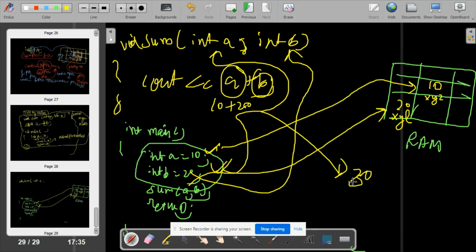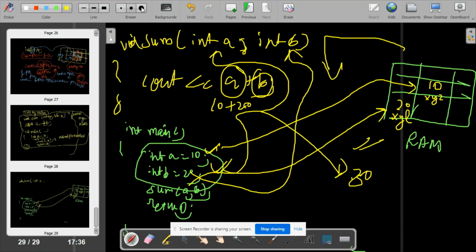But the main thing to know is call by reference. I am sure that you are clear with everything that I have explained in this slide. I will be explaining call by reference after this, in just one minute, very nicely with the same thing: how it will be stored in RAM, how the variables are passed, how the address is passed, everything. Don't worry about that. This is the exact thing that happens when you pass something.